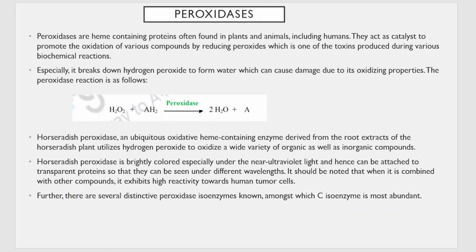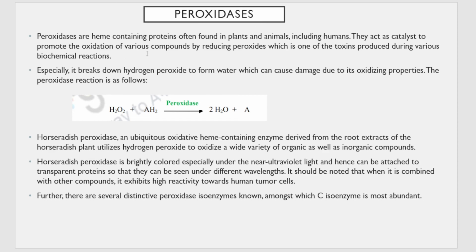So the last one is about peroxidases. Peroxidases also have the same function as that of the catalases. That is, they catalyze the conversion of H2O2, which is a harmful chemical accumulated in the body, to H2O. Okay, so peroxidases are also heme containing proteins. They are found in plants and animals. They are also found in humans.